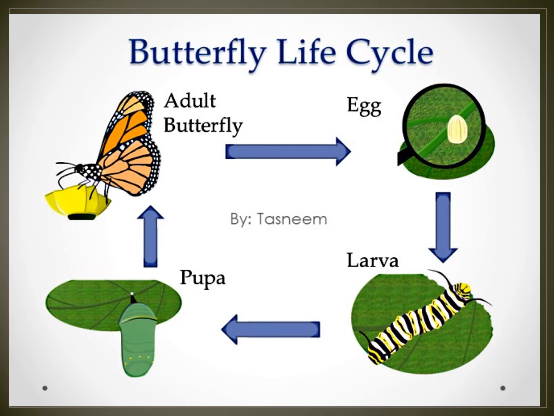See the picture of the larva? Anybody saw a larva like this? Worm. Yes. Next one, pupa. See the picture of the pupa? A small house-like thing, inside which the larva is sitting.